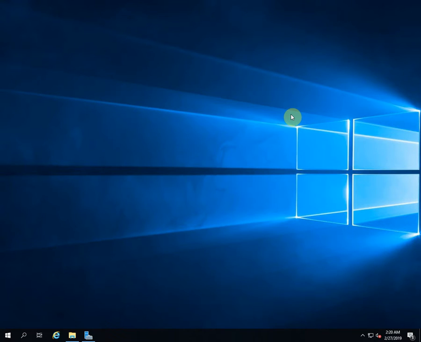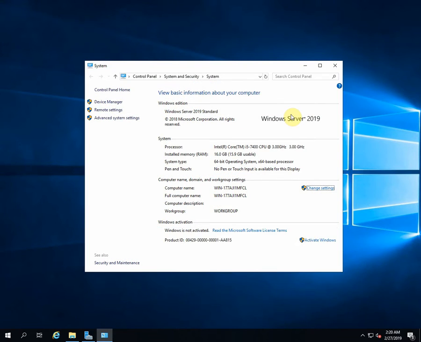Welcome to the Smartview installation tutorial on Microsoft Windows Server 2019. In this tutorial, we will be installing EMS on a desktop hardware with a 3 GHz i5 CPU and 16 GB RAM. The Windows Server is the standard installation with desktop experience.